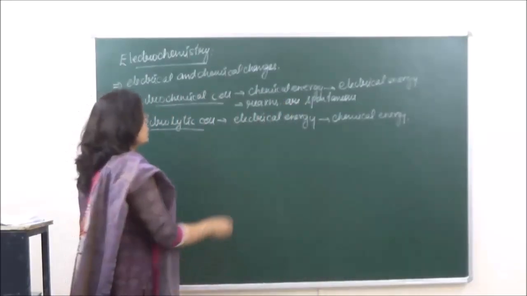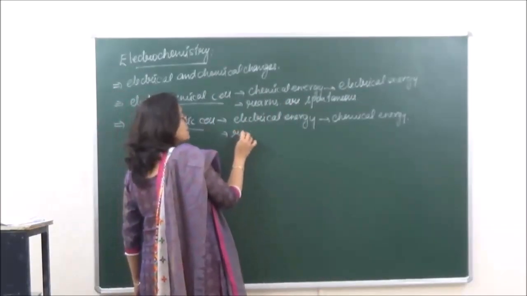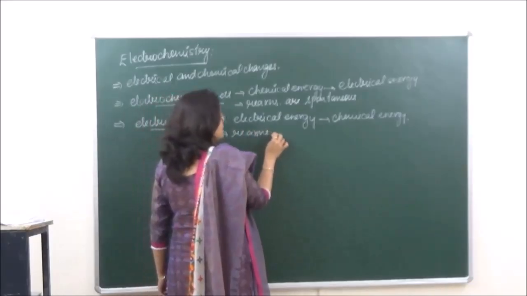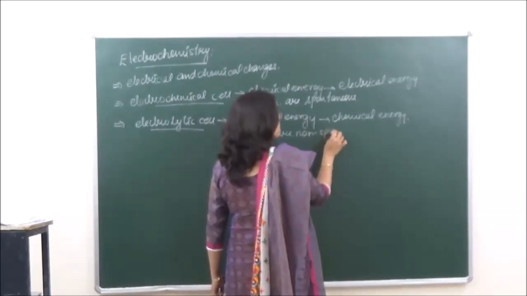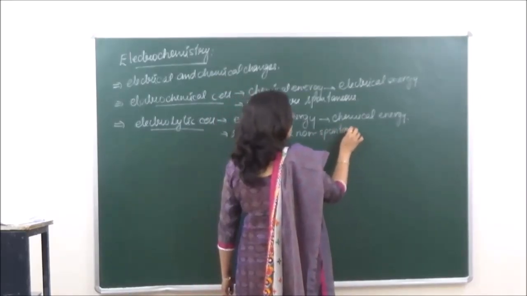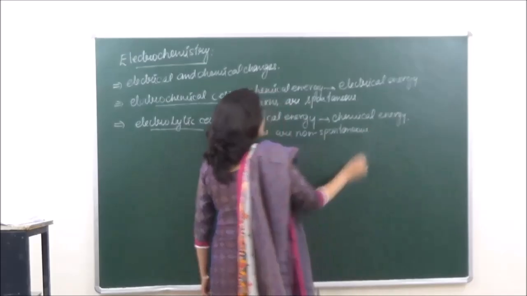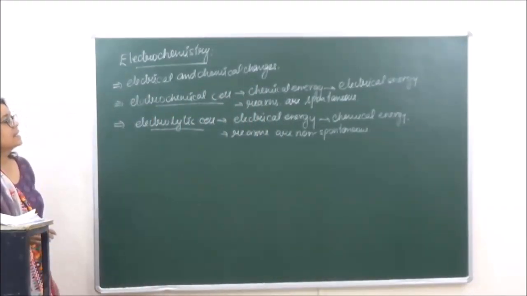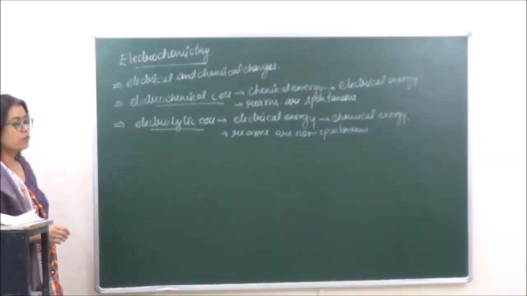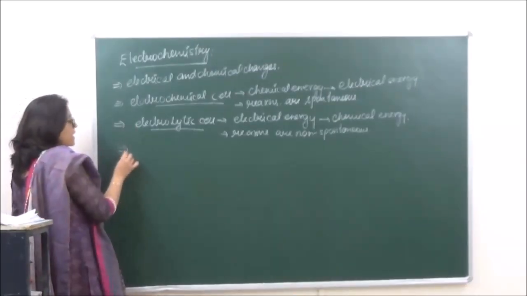And the reactions over here are non-spontaneous.